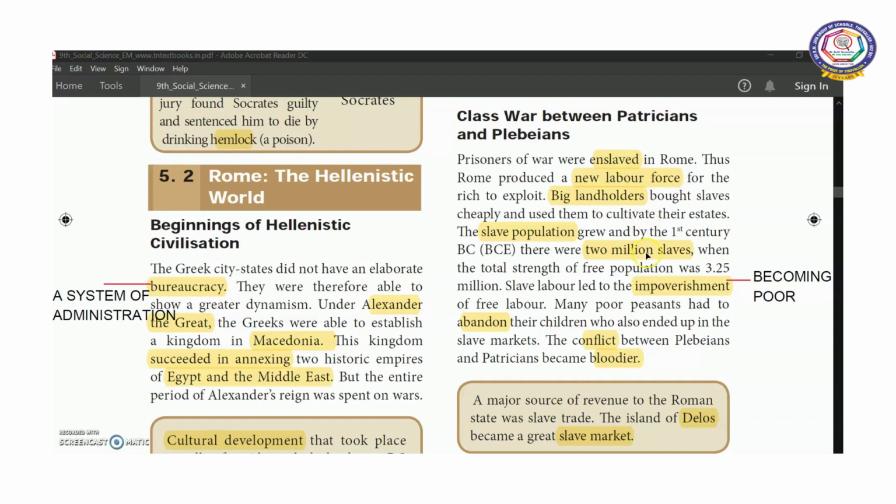Slave labor led to the impoverishment of free labor. Impoverishment means becoming poor. As slaves were available at cheaper prices, many laborers became poor. They lost their job opportunities and they became poor. Many poor peasants had to abandon their children, who also ended up in the slave market. The conflict between plebeians and patricians became bloodier.